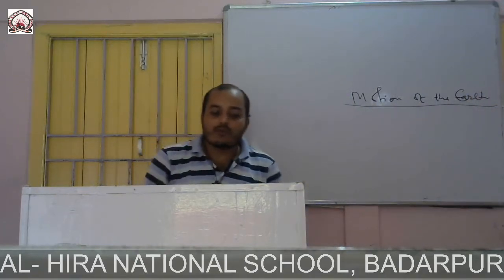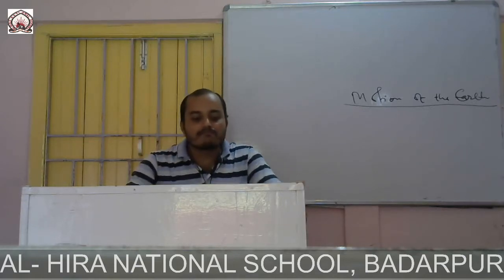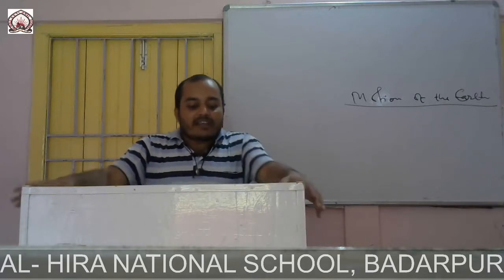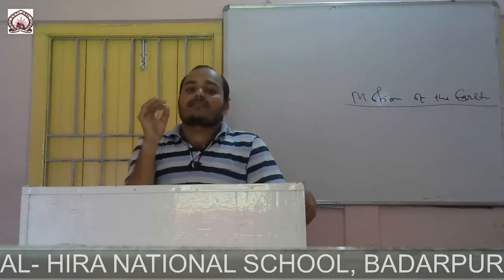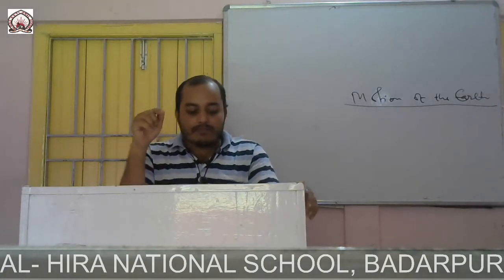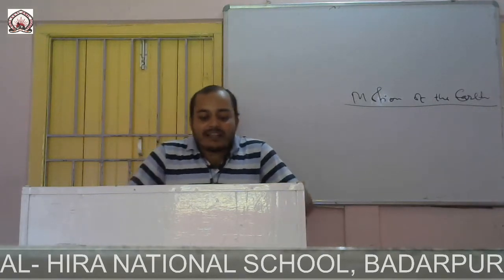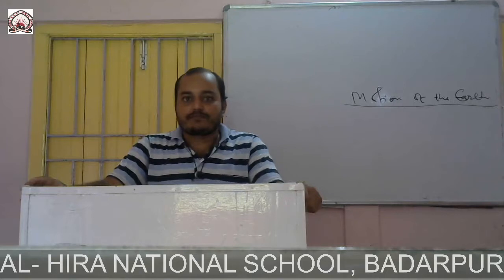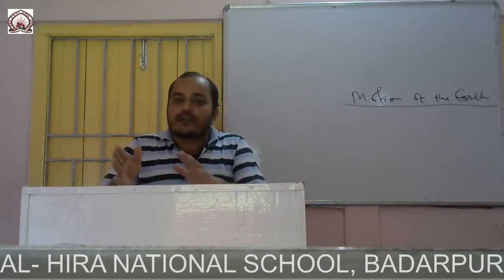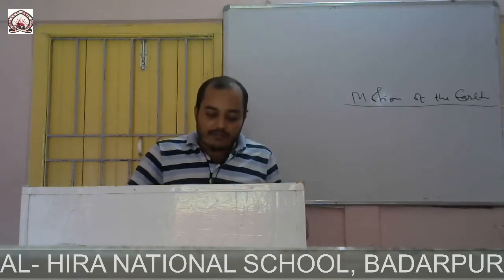So, what is motion? Earth is an important member of this solar system, and Earth revolves around the sun in its fixed path. It is called orbit. This Earth and other planets have two types of movement. It is called rotation and revolution. And the chapter is all about rotation and revolution. What causes rotation and revolution?